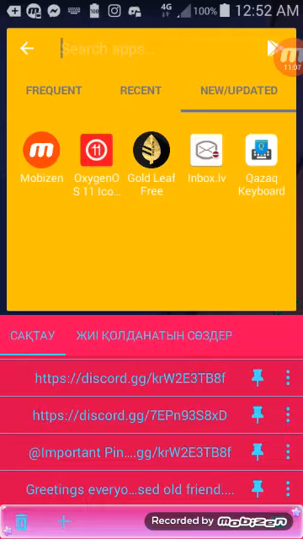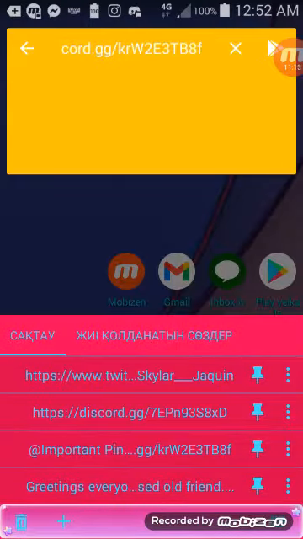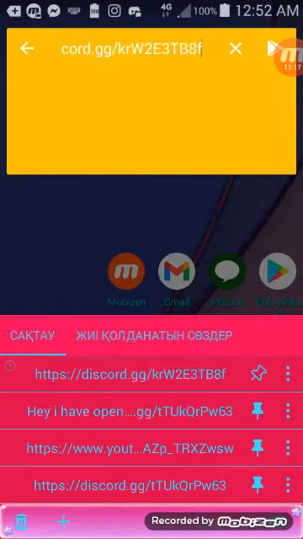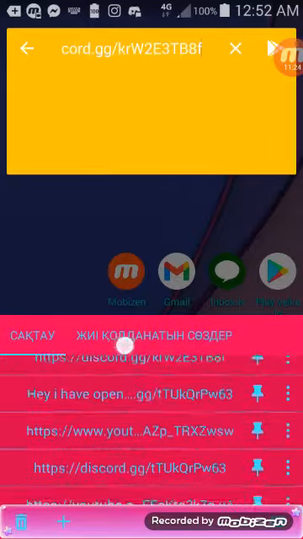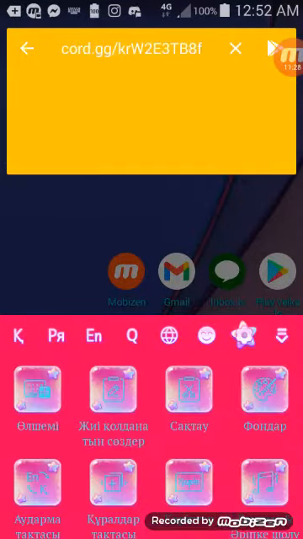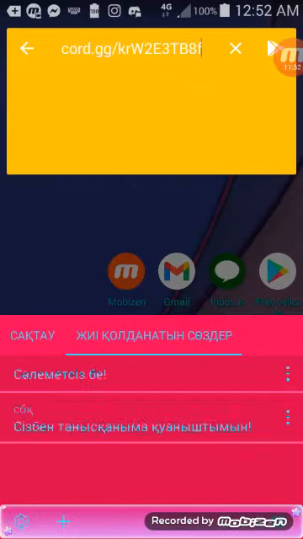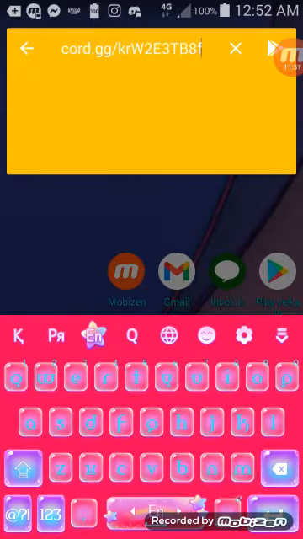And those pins here, if I tap on the pin, as you can see, it was unpinned. If I tap, as you can see, it pasted in there. And if I tap on the pin again, it'll turn blue. That means it's pinned, and all these are pinned. And the other clipboard here, there's nothing there right now, but that's also some sort of a clipboard. I don't know what that is though.